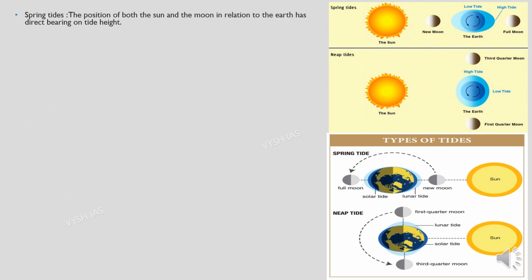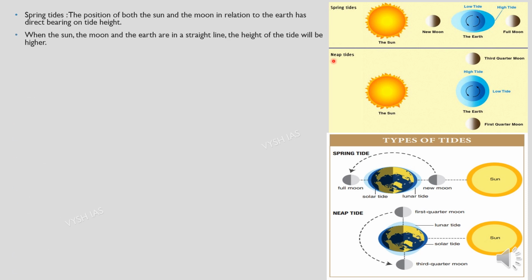For the spring tides, the position of both the sun and the moon in relation to the earth has a direct bearing on the tide height. If you can see in this picture, spring tides, the sun is over here, we have a new moon over here, and over here there is a full moon. Wherever you can see the presence of the moon, there is high tide. They have marked it over here, and over here you can see there is low tide.